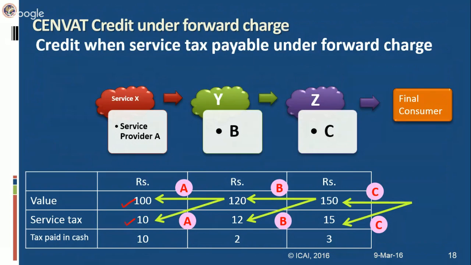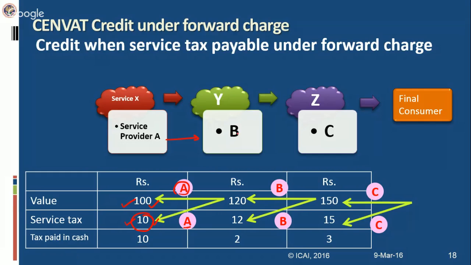So now when B takes service from A, he will pay to A the value of service, 100 rupees, plus the service tax which A has charged from B. Both these amounts he will pay to A only, because in this case the forward charge mechanism is applicable and A is liable to deposit the service tax of rupees 10 to the central government.